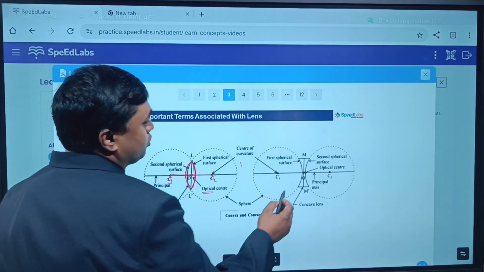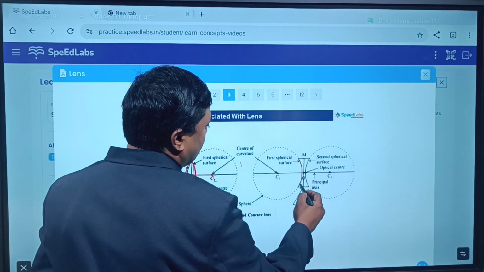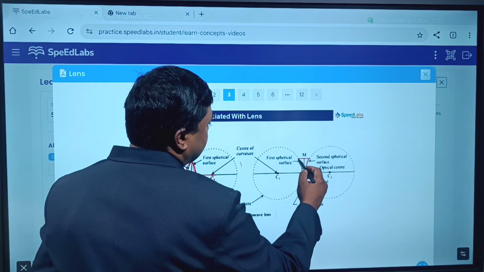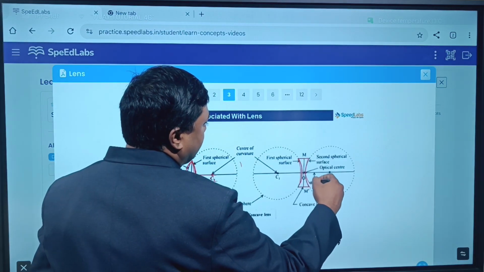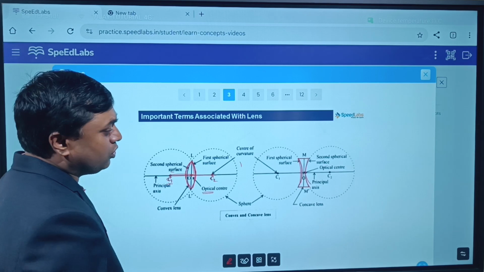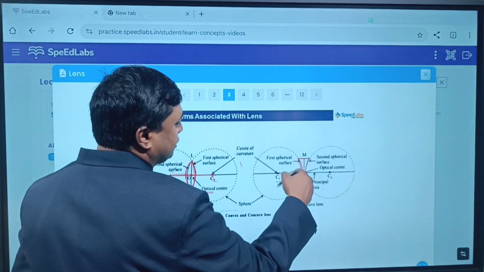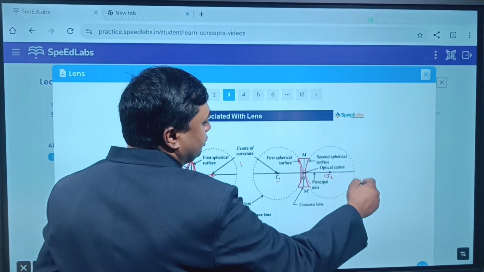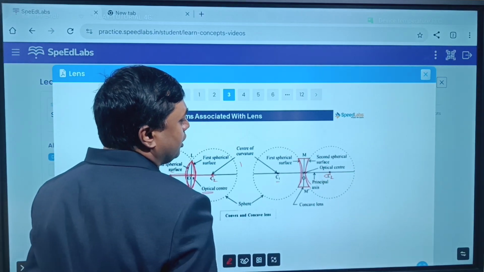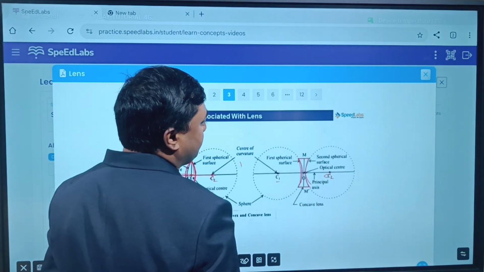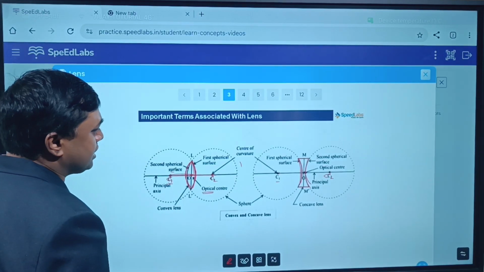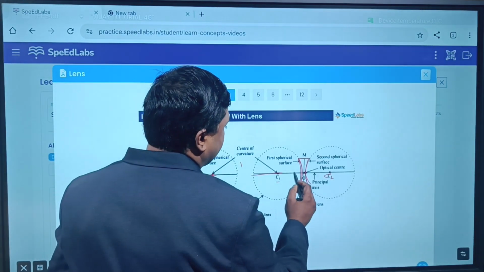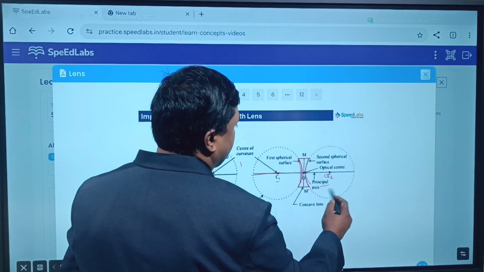Here also the concave lens is there. This is a part of this sphere. There is a center of this sphere, that is the center of curvature we can represent. This is C2, the center of this spherical part. The line joining C1, C2 is called the principal axis. You can see this line is the principal axis. Similarly, this line is also a principal axis.